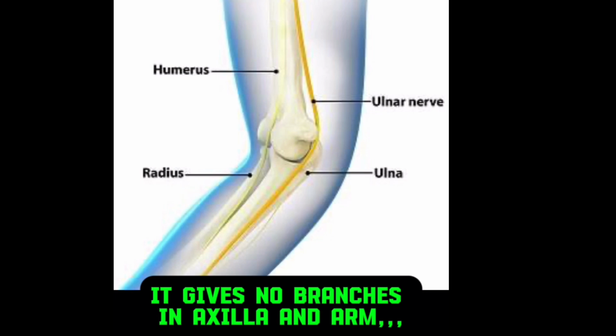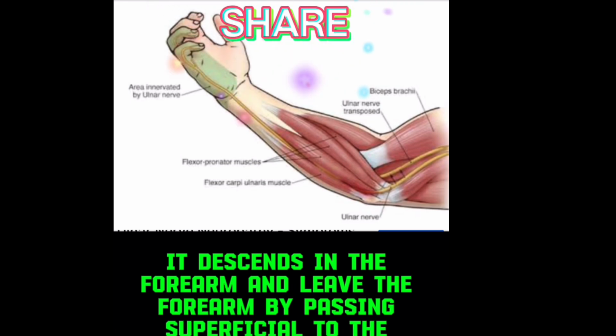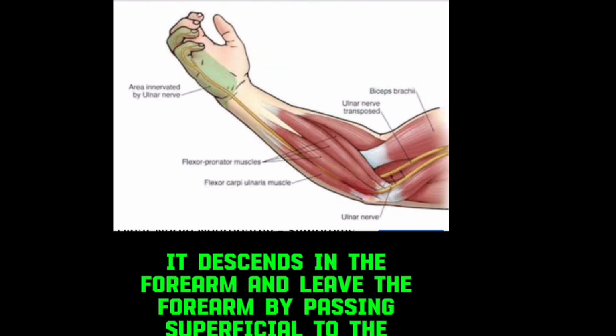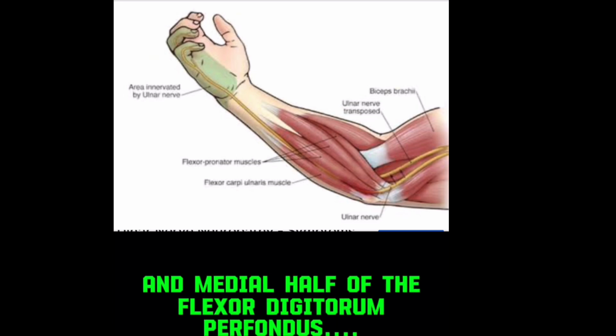It gives no branches in the axilla and arm. It descends in the forearm and leaves the forearm by passing superficial to the flexor retinaculum. In the forearm, it supplies the flexor carpi ulnaris and the medial half of the flexor digitorum profundus.